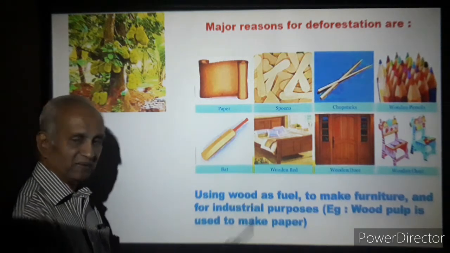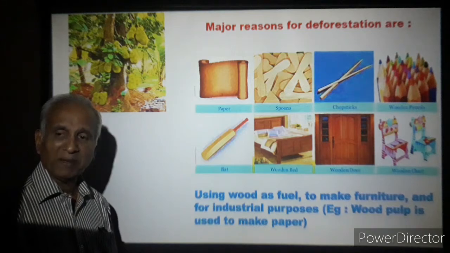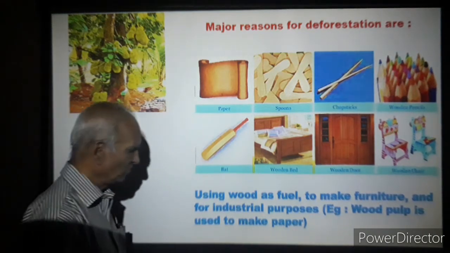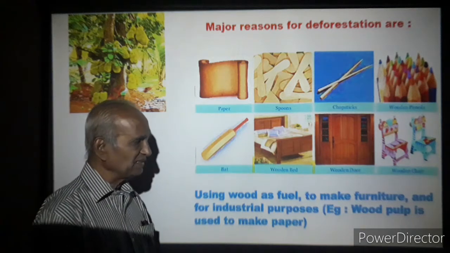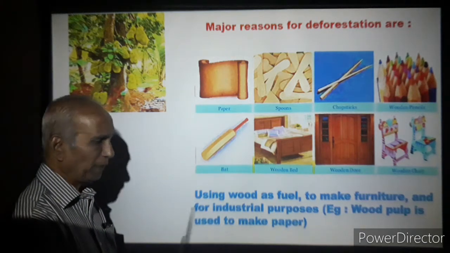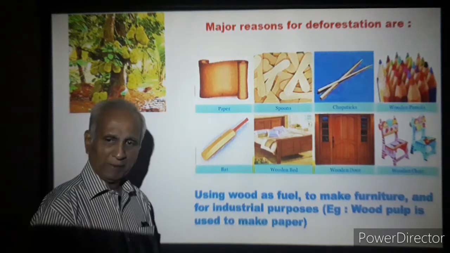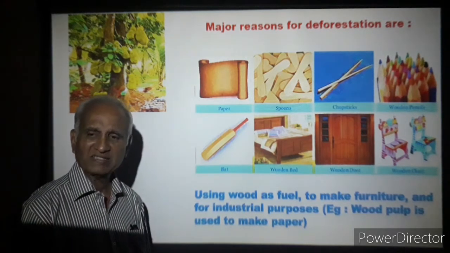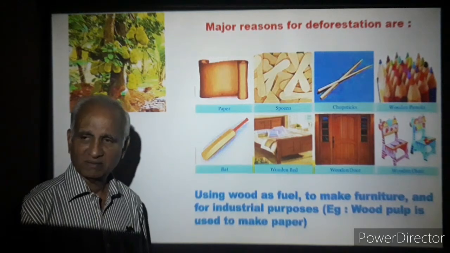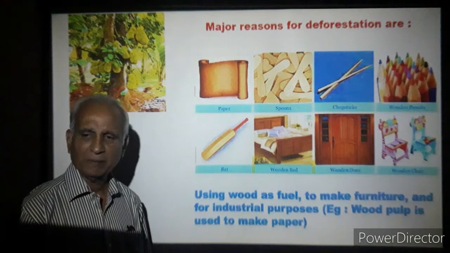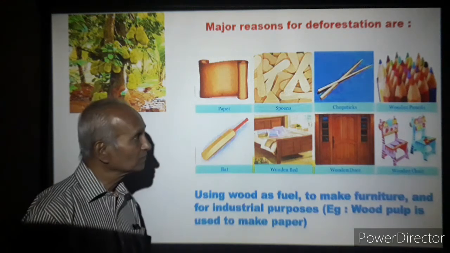Using wood as fuel. Wood is also used for burning. Fuel to make furniture and for industrial purposes. For example, wood pulp is used for making paper. So for industrial purposes, we obtain wood from trees, we fell trees mercilessly. Next.